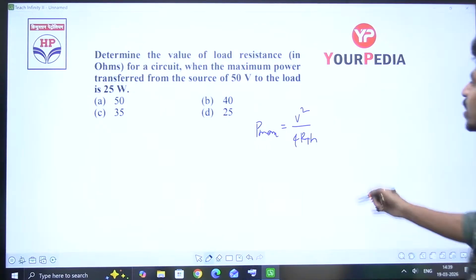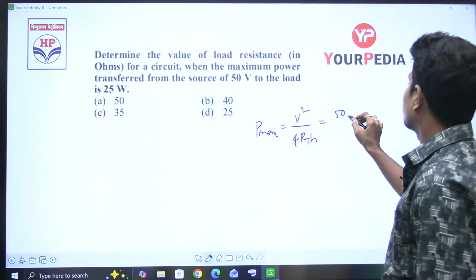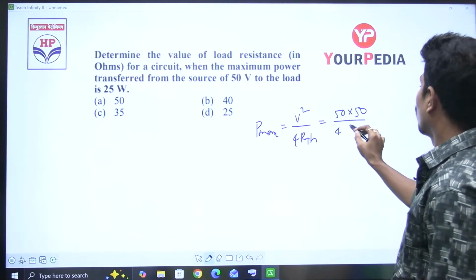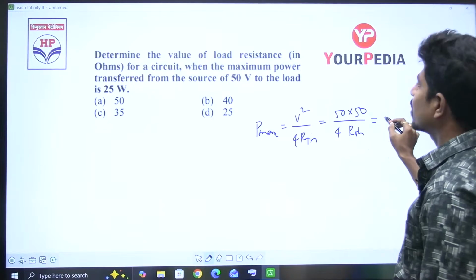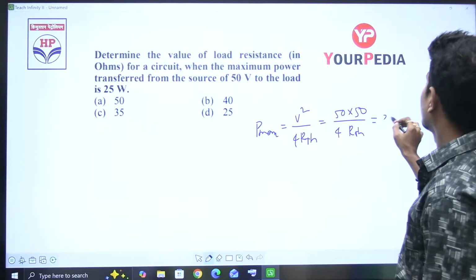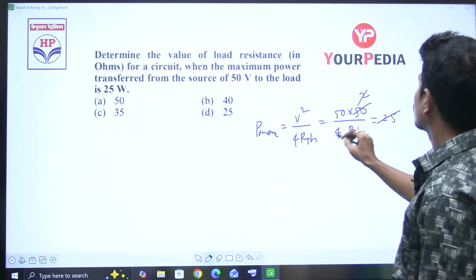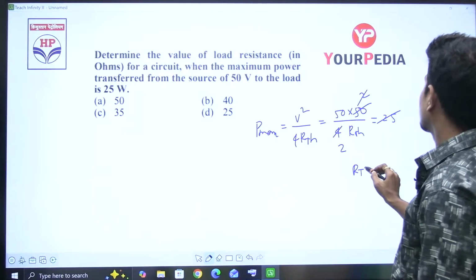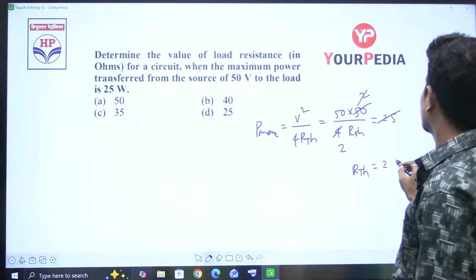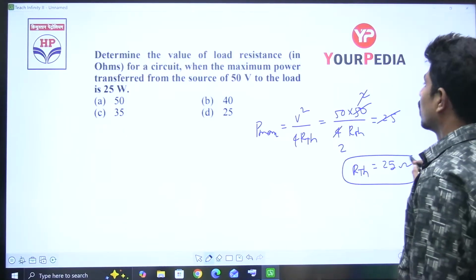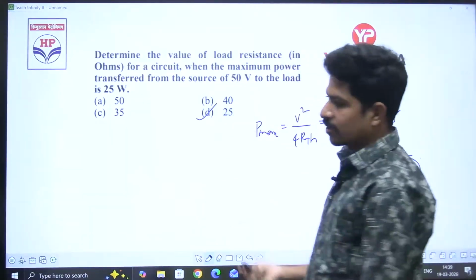V square, given 50 square, 50 into 50 divided by 4 times RTH, that is equal to 25. 25 is 2 times 2. So RTH is equal to 50 divided by 2, which is 25 ohms. RTH is 25 ohms. Option is D.